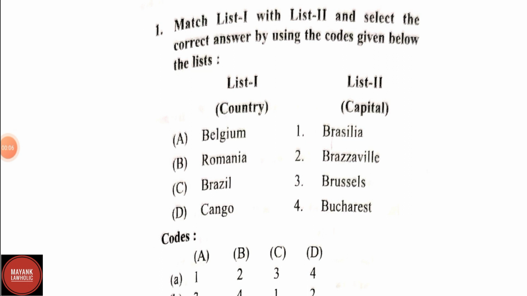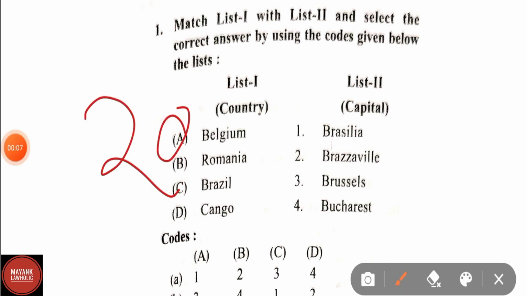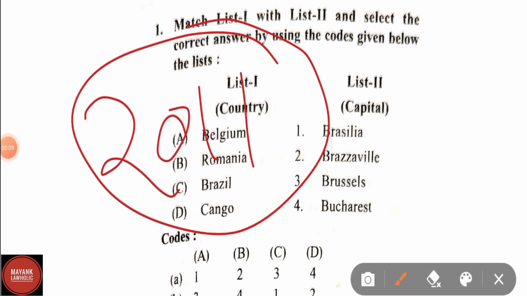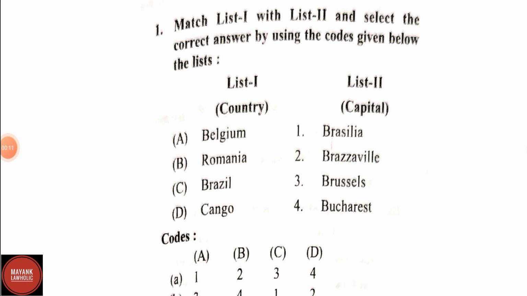In this video, we will be discussing the 2011 APO paper, and we have already discussed the two previous question papers of APO, that is of 2020 and 2015. It is my humble request, go into the description section. You will find the link of both the papers over there. Now let us proceed from question number 1.